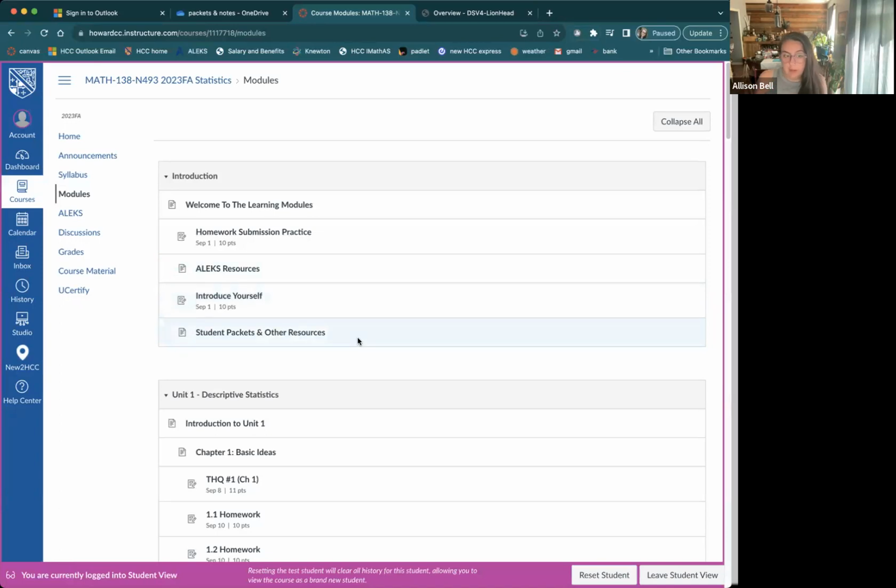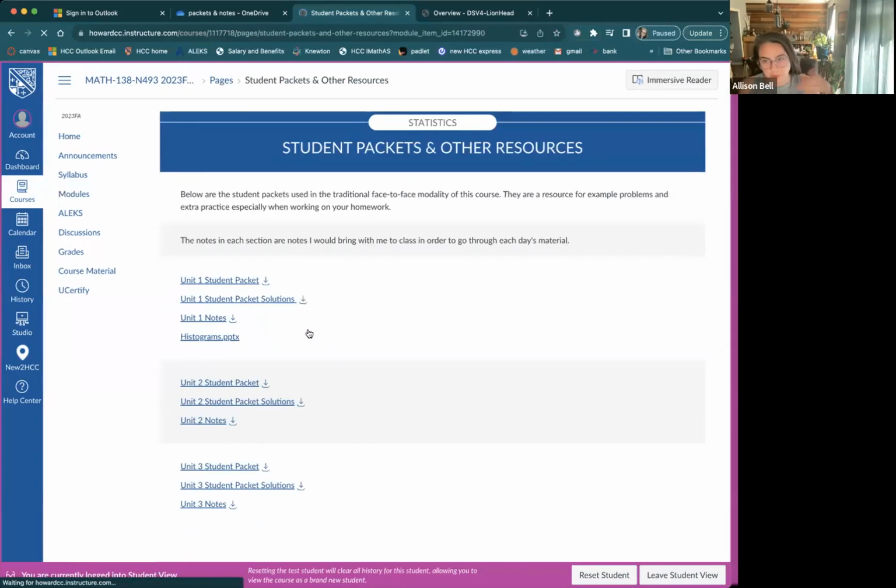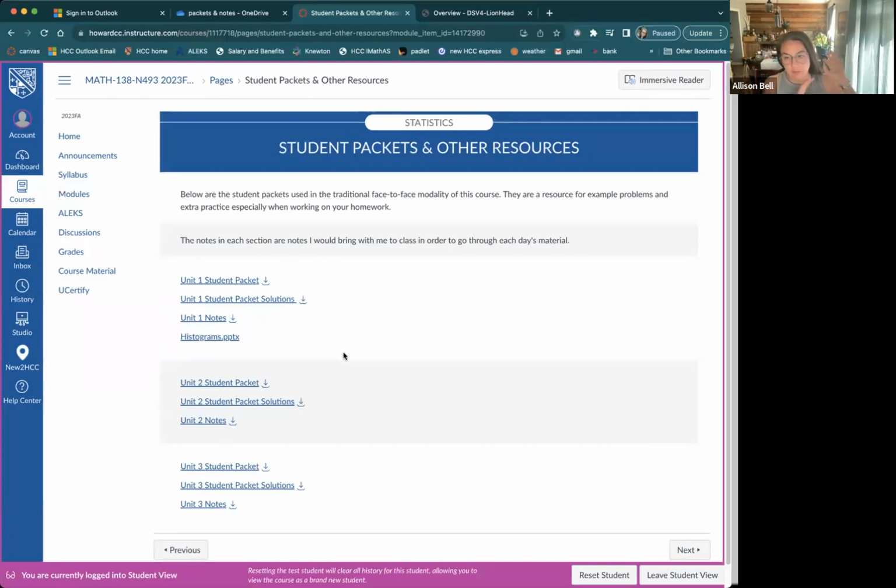Underneath of that, at the very bottom, student packets and other resources. I'm actually going to click here because I want to show you that I've provided you with a blank resource as well as solutions. I would typically bring this packet with me if I were teaching a face-to-face class. And I just think the more examples and answers that you have at your disposal, the better. So what you see here is a student packet as well as the solutions.